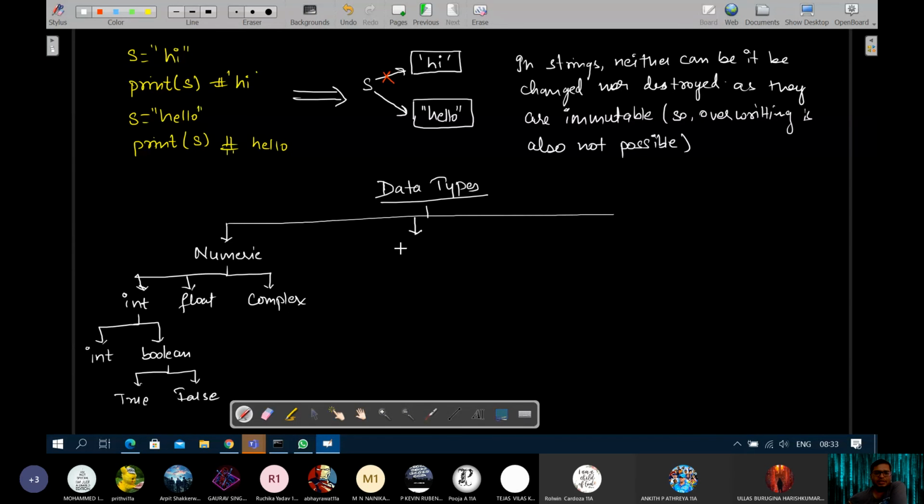Then is sequences. Don't worry, ये कुछ नया चीज नहीं है. You have already studied two of its members. Strings and lists. यही reason है because they belong to the same family of data type.